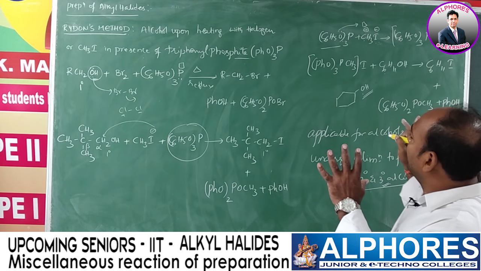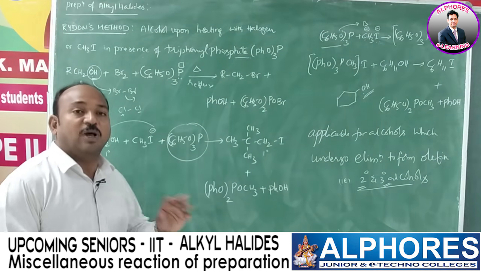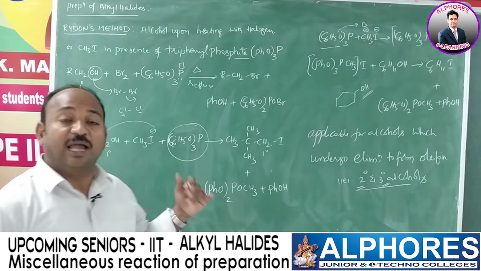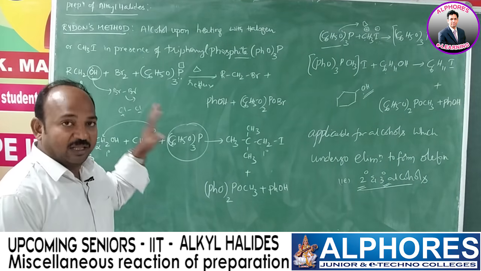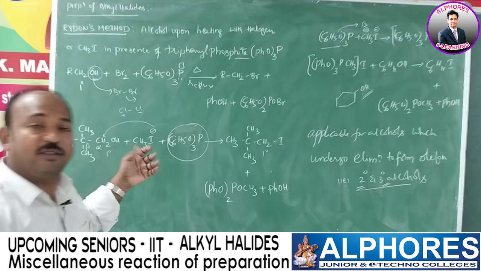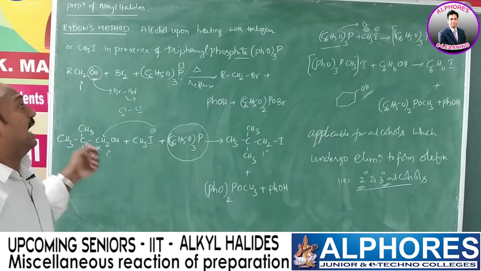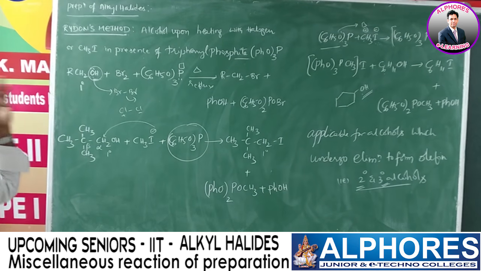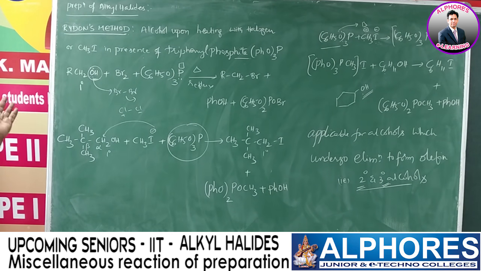product. So far, the methods we discussed are preparation of alkyl halides from alkanes and alkenes. In alkenes again we discussed Markovnikov addition and anti-Markovnikov addition, and from alcohols also we discussed by using Lucas reagent, by using PCl3, PBr3, PI3 or red phosphorus and iodine, also PCl5, and so many other reactions like the Finkelstein reaction, the halide exchange method, the Swarts reaction, the Hunsdiecker-Borodin synthesis, and the Darzens method. All these are the methods of preparation of alkyl halides, and